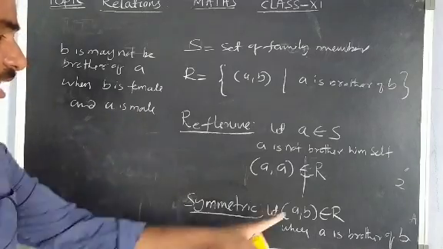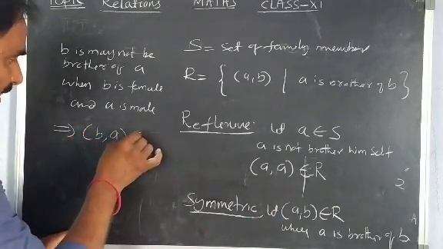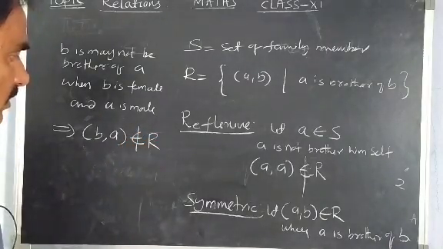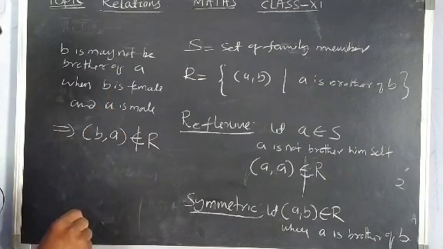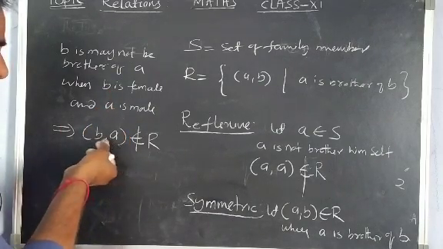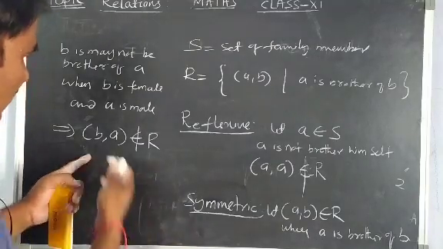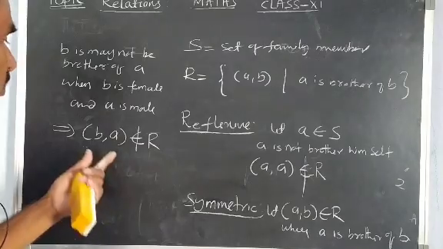In this case, the ordered pair (B, A) we cannot write as belonging to R. So (B, A) does not belong to R. If B is female and A is male, a female cannot be related as a brother of A. So in this case only we cannot write it.